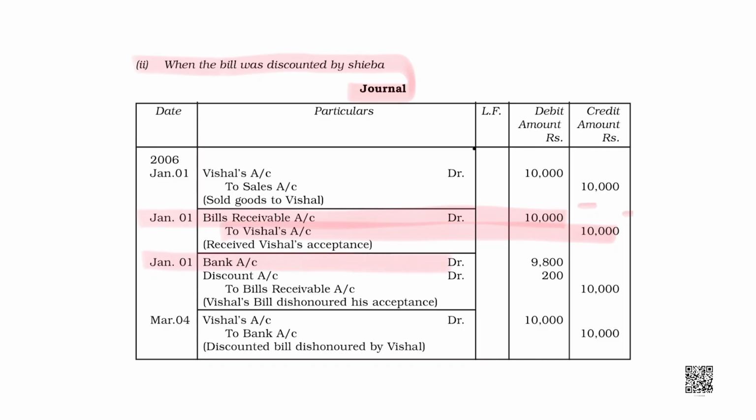Okay. Now, I have an asset in my hands by the name of bill receivable, that is for rupees 10,000. But now, I am getting it discounted by the bank for rupees 200. That means the bank is going to give me 9,800 rupees. So, bank account would be debited 9,800. Discounting charges would be debited 200.